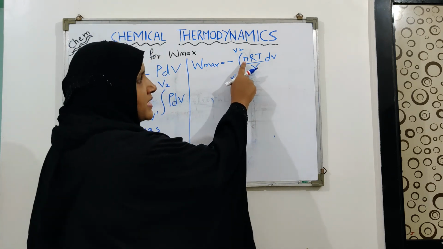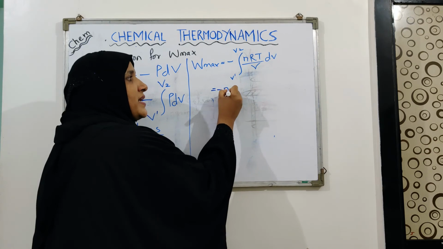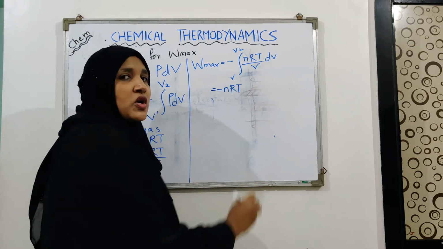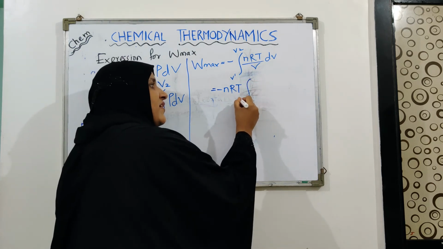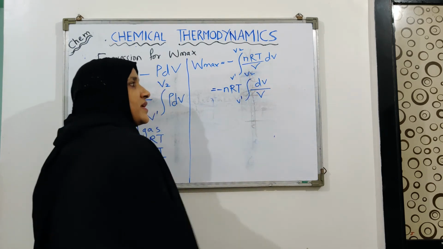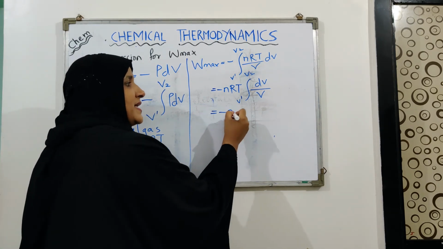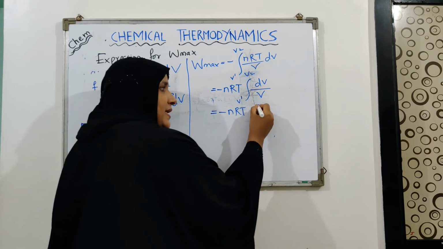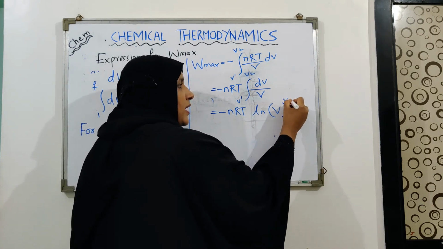So the whole term nRT is taken out of the integration because all are constants. In the integration we are left with dV upon V. So the next step is minus nRT ln V from lower to upper limit.